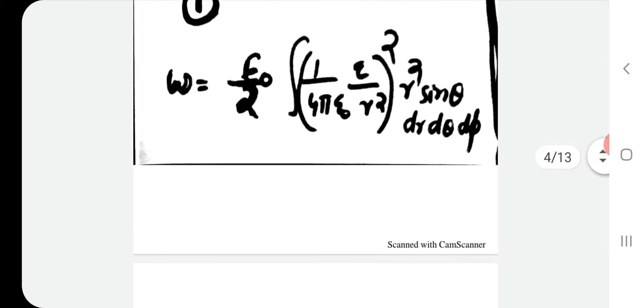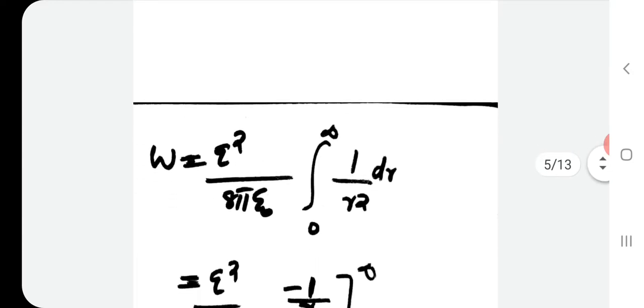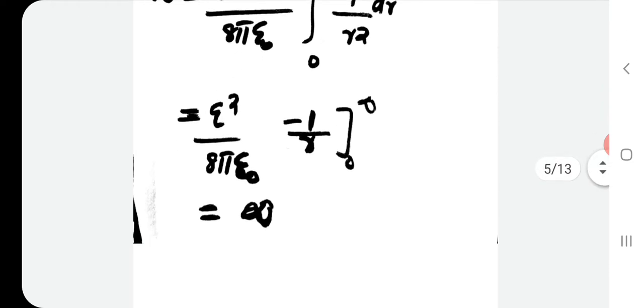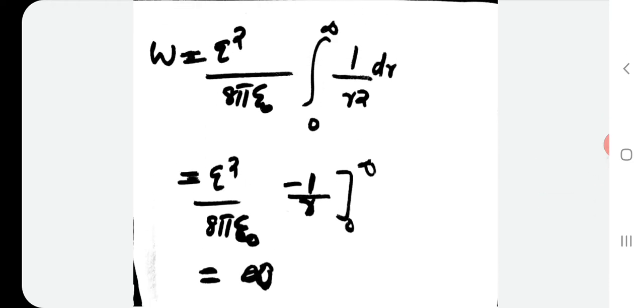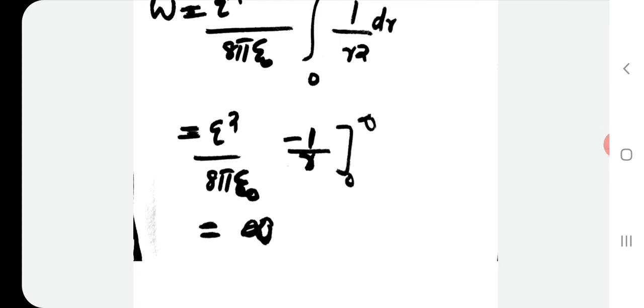So when we integrate over sine theta d theta d phi, we will actually get 4 pi. So we have W equal to q square by 8 pi epsilon 0 integral 0 to infinity 1 by r square dr. As we integrate, we will get minus 1 by r, and when we put the limits, since we have the lower limit as 0, we will have infinity.